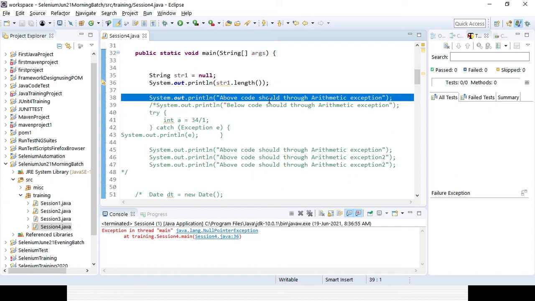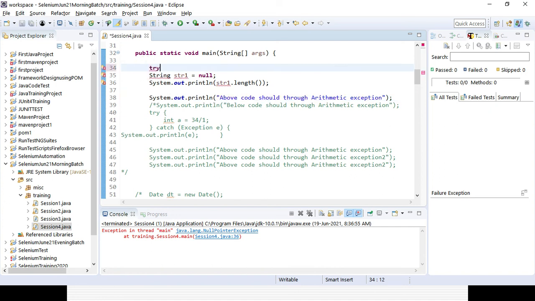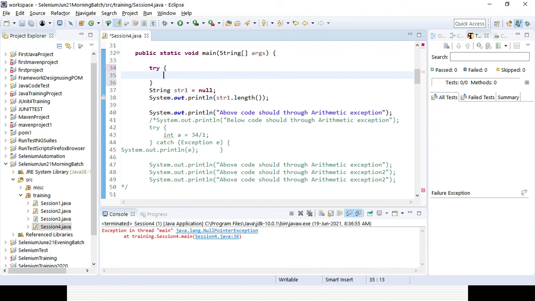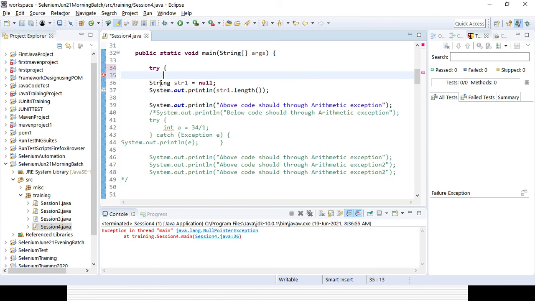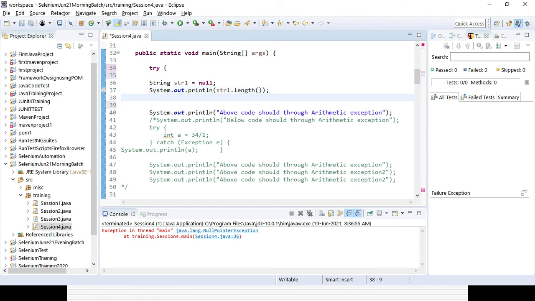So I need to handle those exceptions with the help of a try catch block. I will be manually writing it now. So try, and I will be giving the brackets, and here I will be writing the code under the try, and then I will be enclosing it with catch.